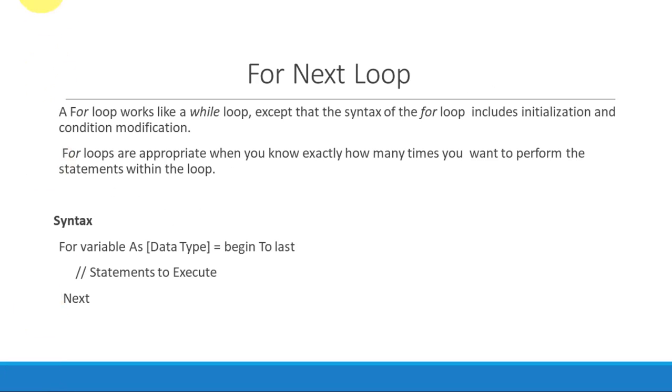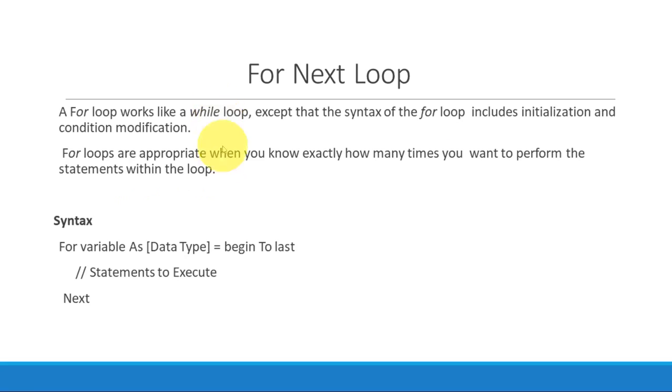The next loop is the for next loop. A for next loop works like a while loop, except that the syntax of the for loop includes initialization and the condition modification. So basically all the loops are more or less the same. You can use any one of the loops depending upon your requirement or your choice, depending on which loop is comfortable in which format. A for loop works like a while, but the syntax is different. For loops are appropriate when you know exactly how many times you want to perform the statements within the loop.